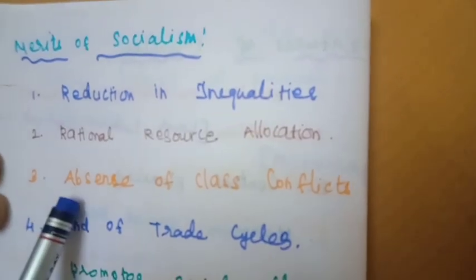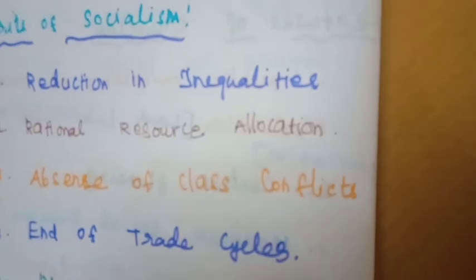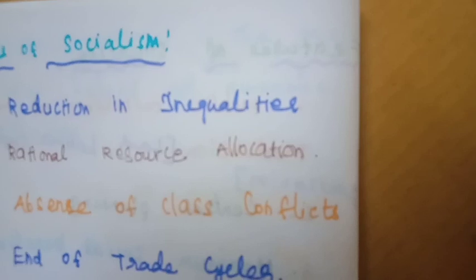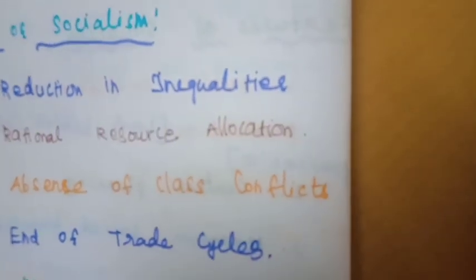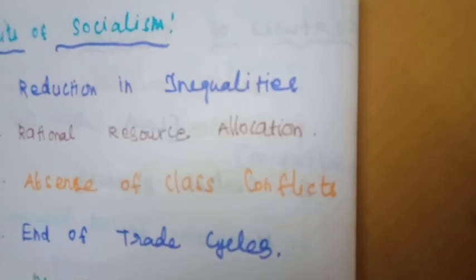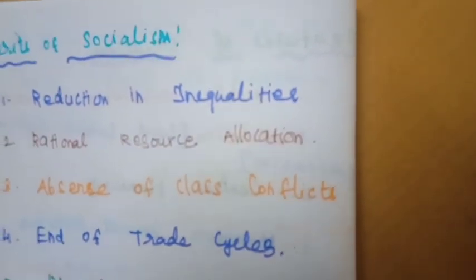And the third point is absence of class conflicts. As inequality is very minimal, there is no conflict between rich and poor classes. Society functions in a very harmonious manner. No problem between rich, poor and middle class. There is no problem from these class conflicts.